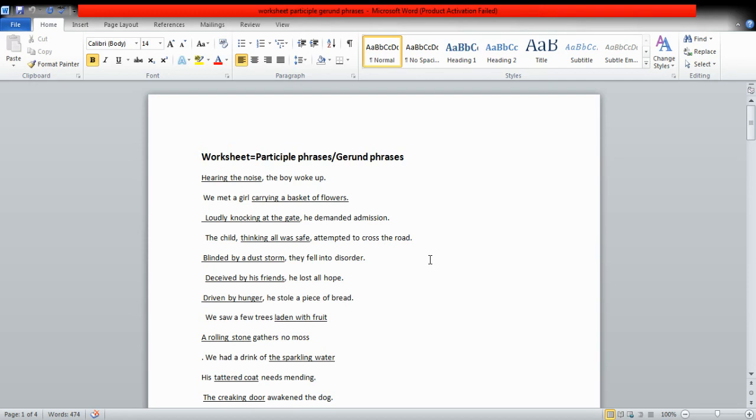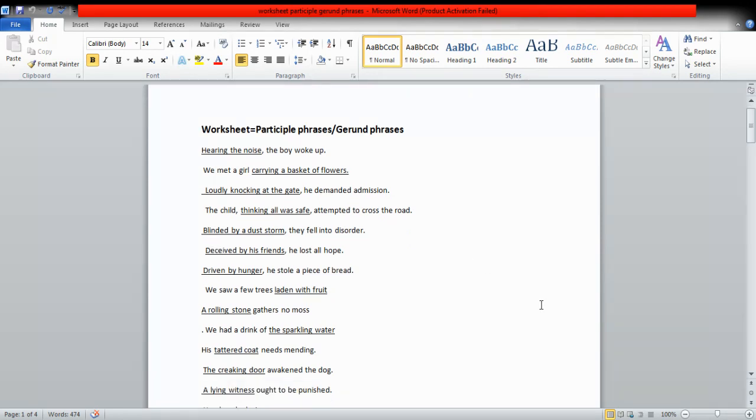We had a drink of the sparkling water. Again, sparkling is acting as an adjective and it is also a present participle. So it is a participle phrase. His tattered coat needs mending. Tattered is a past participle, but it is acting as an adjective over here. So it is a participle phrase.